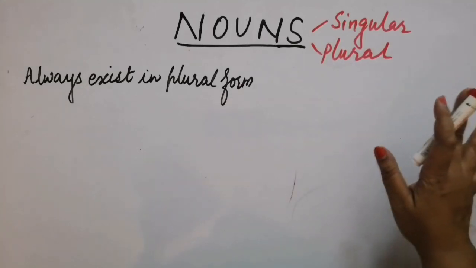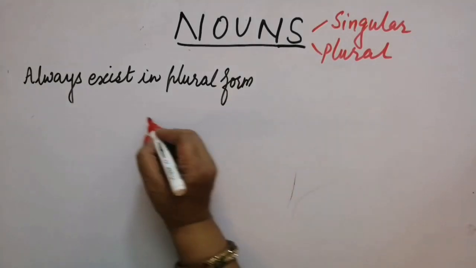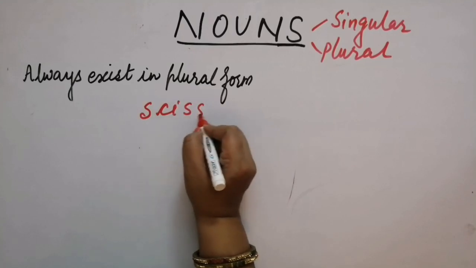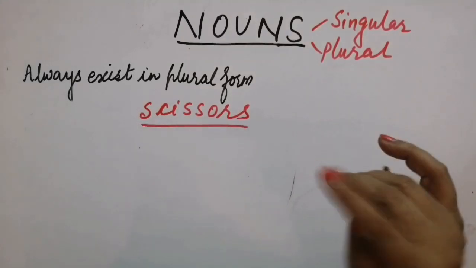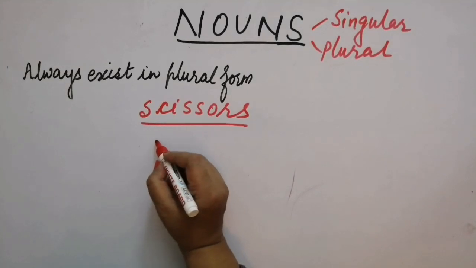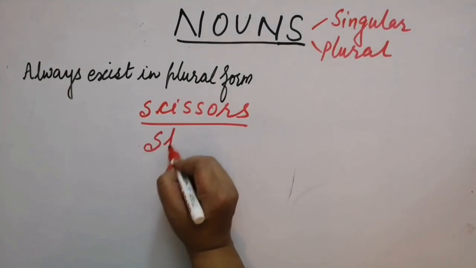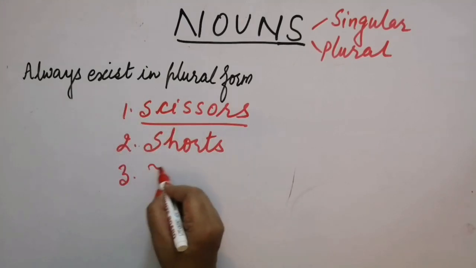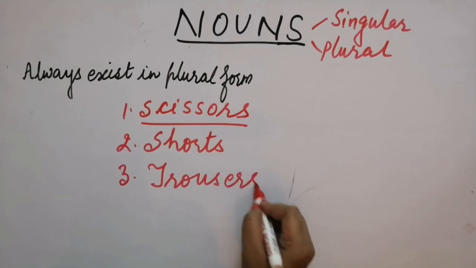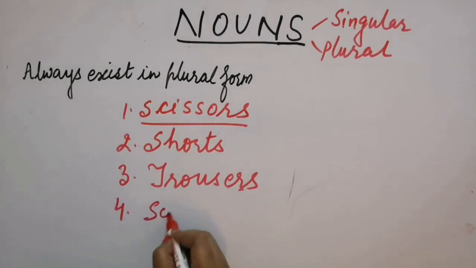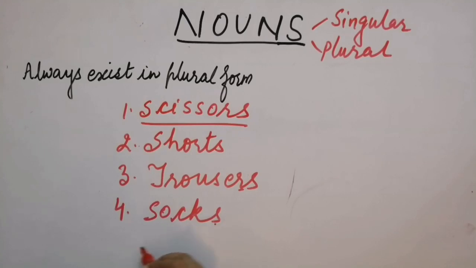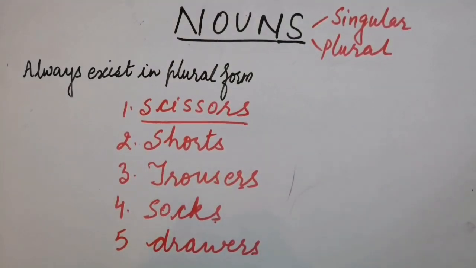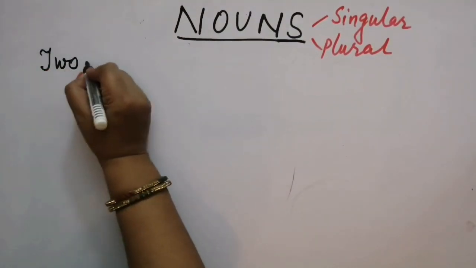So there is no singular form existing there, right? As we can have some examples I can give you. That is scissors. It doesn't have a singular form, right? Same way, shorts. Trousers, a very common one and we often make mistakes. Socks, drawers, etc. Okay, now nouns with two meanings